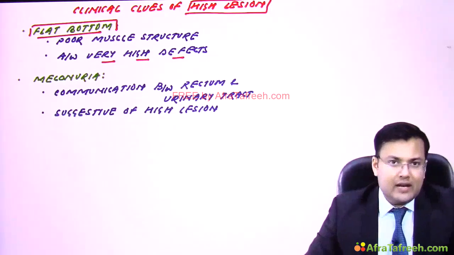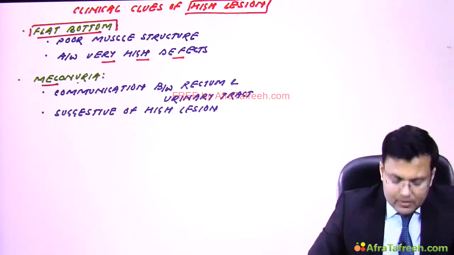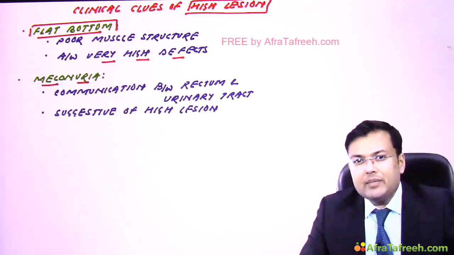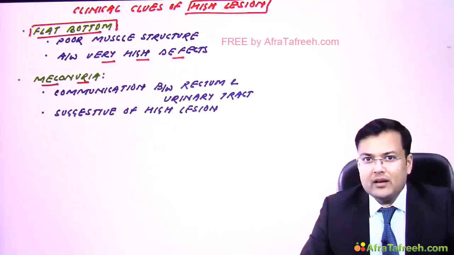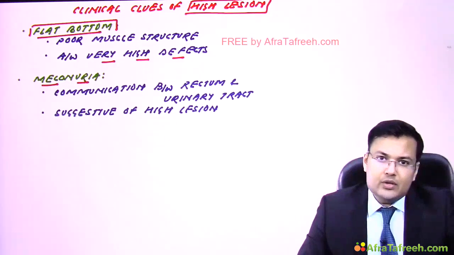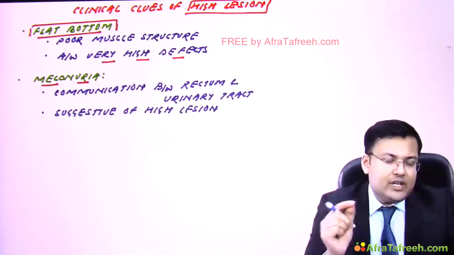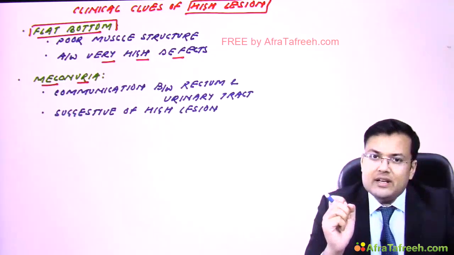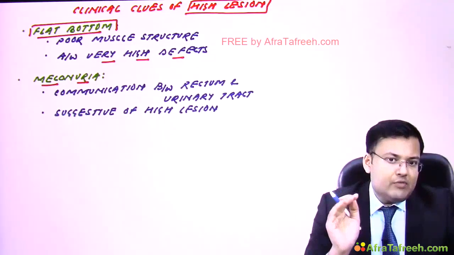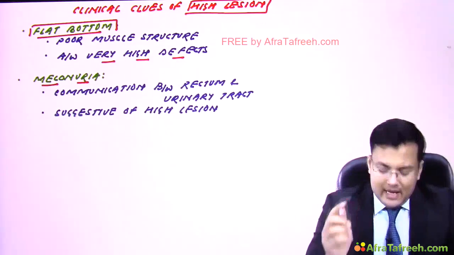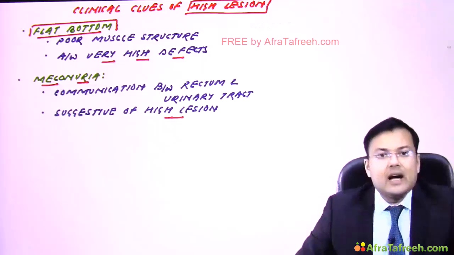Second, meconiuria, meaning meconium plus uria. Meconium is coming in urine, that is meconiuria. How does meconium start coming into urine? It means there is communication between the bowel and the urinary tract. So there is communication between the rectum and the urinary tract, and this is also suggestive of high lesion.